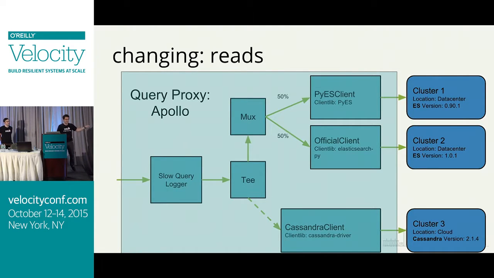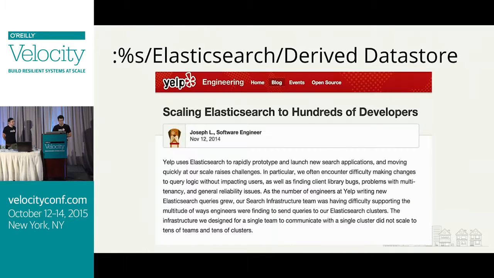But finally, the thing that I think is really cool here is that we can do a dark launch. We can tee our traffic off to another implementation of this data API. So for example, let's say we want to try out a Cassandra cluster. We think, OK, well, we can back this data API with Cassandra much better than we can with Elasticsearch. OK, no problem. Spin up a Cassandra cluster, use those great bootstrapping tools, get some data in there, and then just write a little Cassandra client in our proxy. No problem, right?